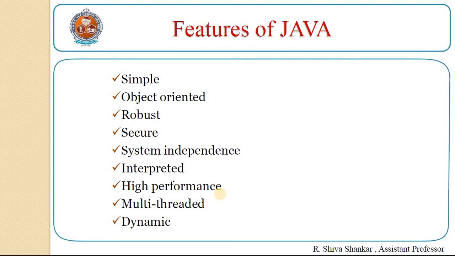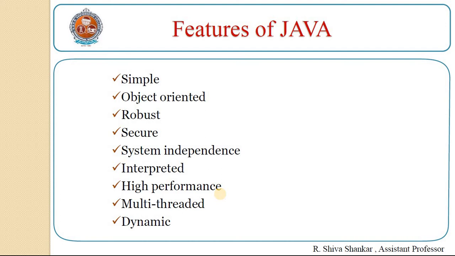Interpreted. Java programs are compiled to generate the bytecode. The bytecode can be downloaded and interpreted by the interpreter in JVM. If we take any other language, only a compiler or an interpreter is used to execute the program. However, in Java, we use both compiler and interpreter for the execution.